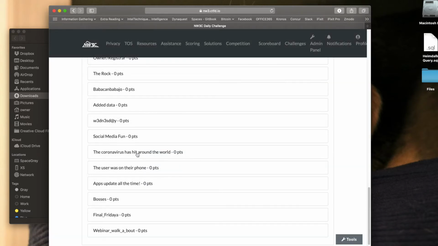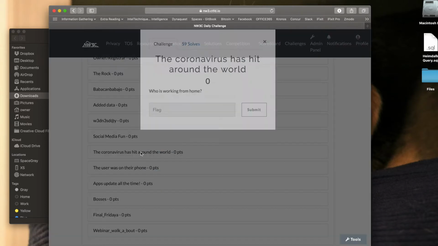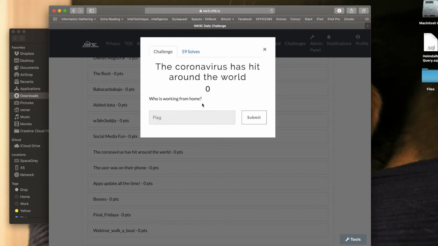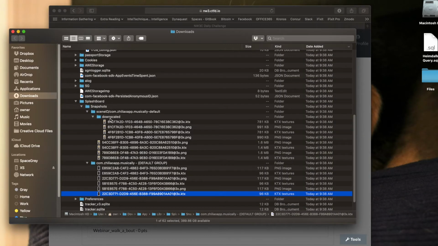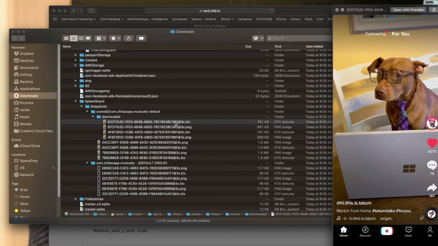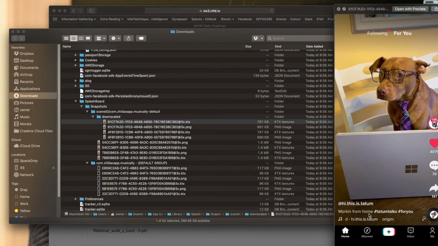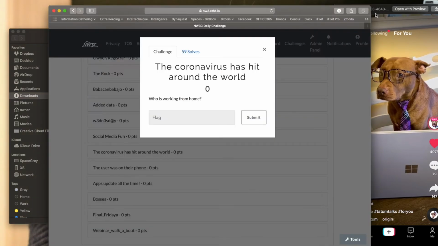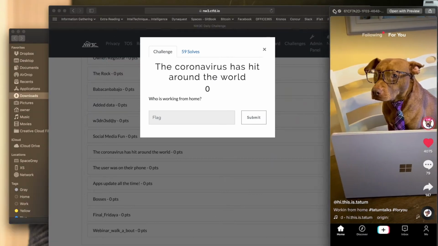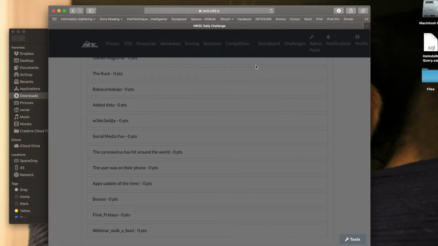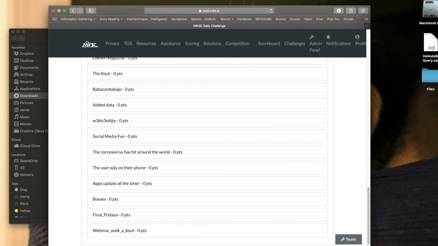It says the coronavirus has hit around the world. It says who is working from home. This one was a little tricky, but also in that same section, we had some other KTX files there that we converted to PNG. And if I open up one of those KTX files, I can see working from home, and it's at hi.period.this.is.period.Tatum. I'm sorry, make sure you have the periods and you have that at symbol in there to answer the question correctly.